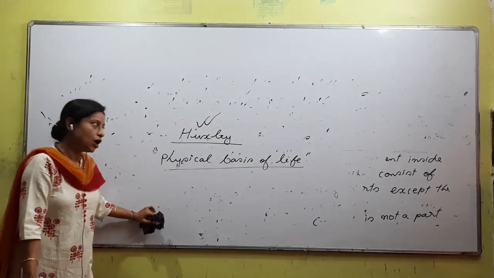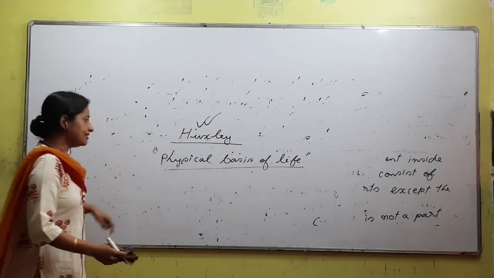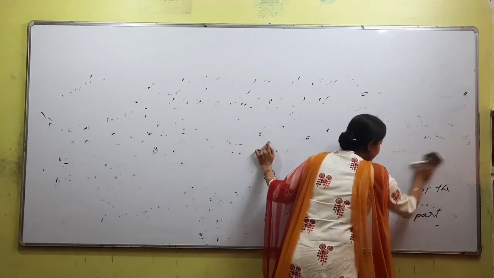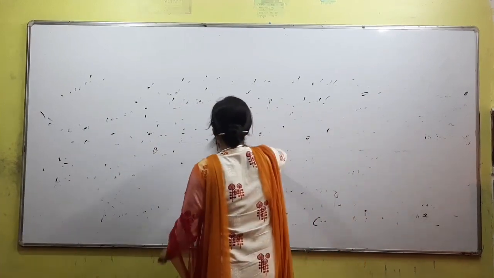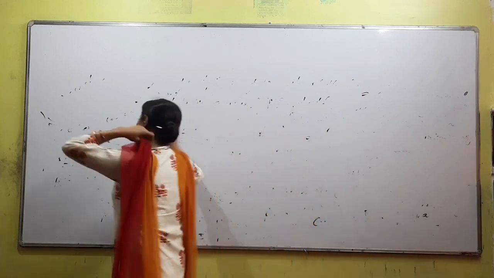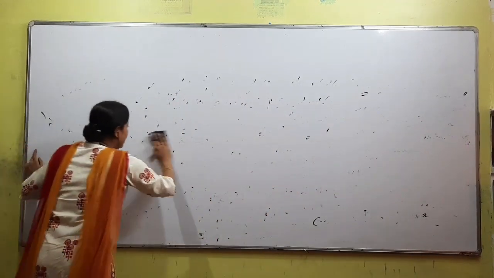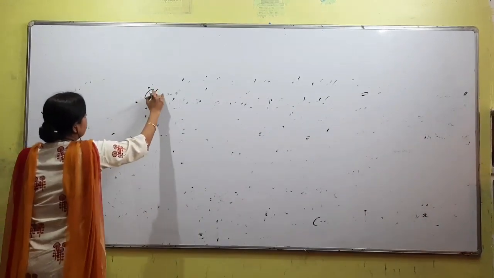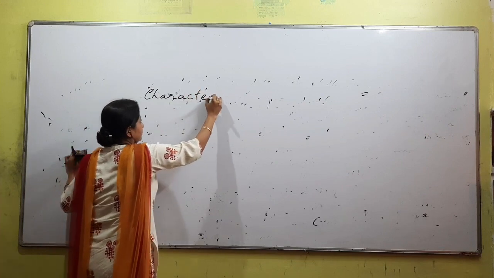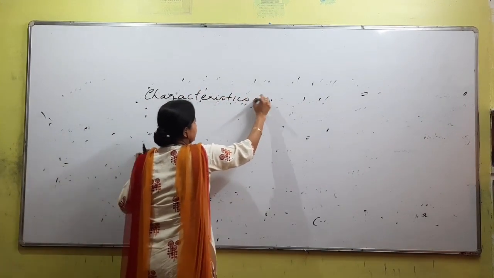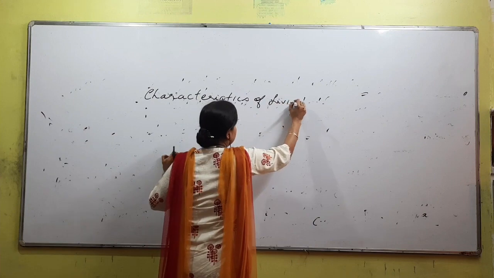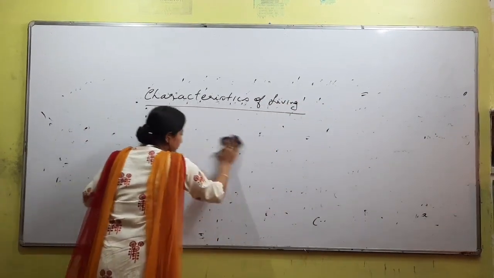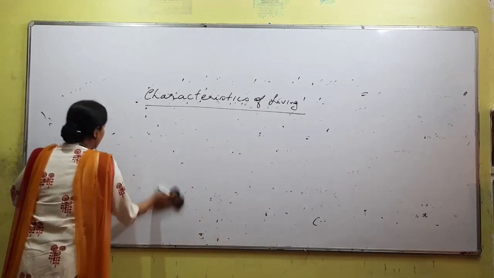Okay, so details about all this will come in the chapter on the cell. So we were talking about living and non-living. There are certain things that are the same between them and certain things that are different. So the difference is obviously basic. Now we will be discussing the characteristics of living. What are the specific characteristics of a living organism, a living object, a living cell?